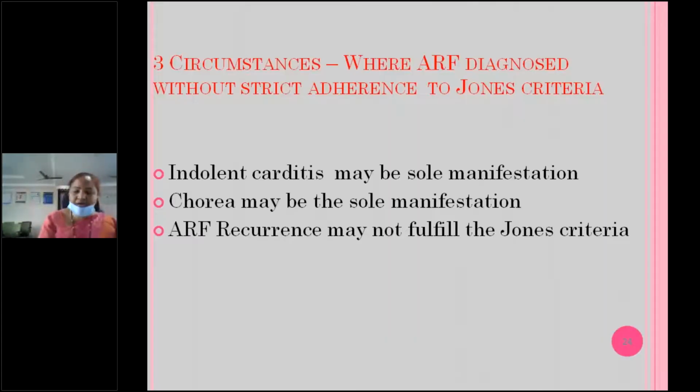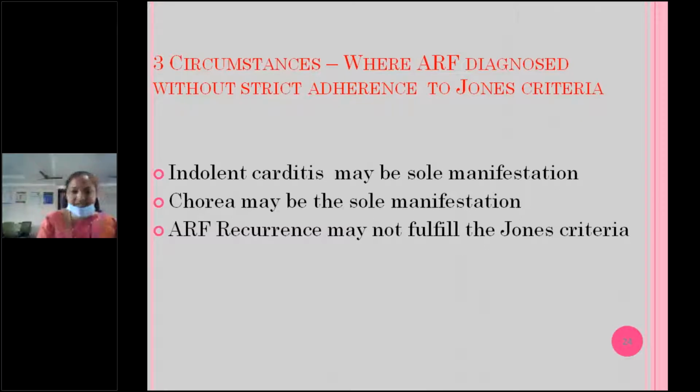So there are some exceptions where, without strict adherence to Jones criteria, we can diagnose acute rheumatic fever. So indolent carditis may be the sole manifestation, as I told you, subclinical carditis or carditis itself is the manifestation of acute rheumatic fever. There may not be associated arthritis, because in rheumatic fever, arthritis will be migratory polyarthritis, severe pain will be there, and it subsides within 24 to 48 hours after NSAID administration. But that may not be there in all cases of carditis. With only carditis, you can diagnose acute rheumatic fever.